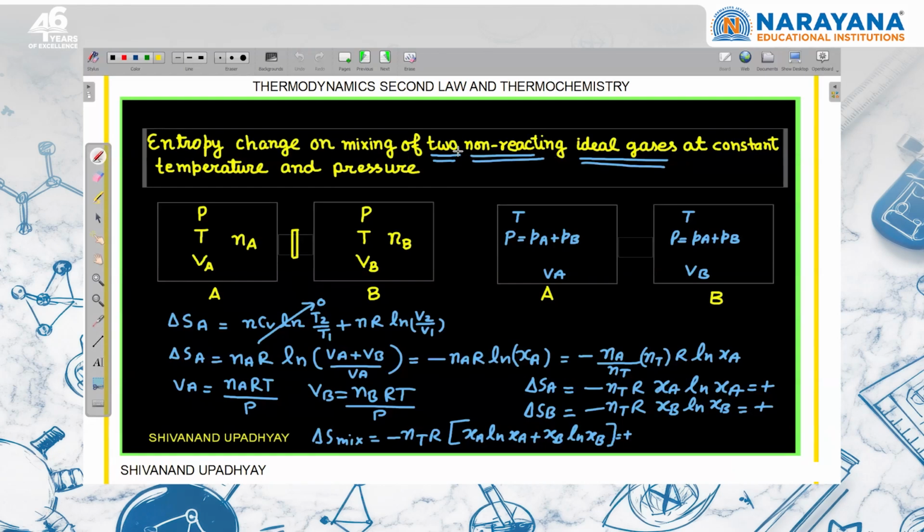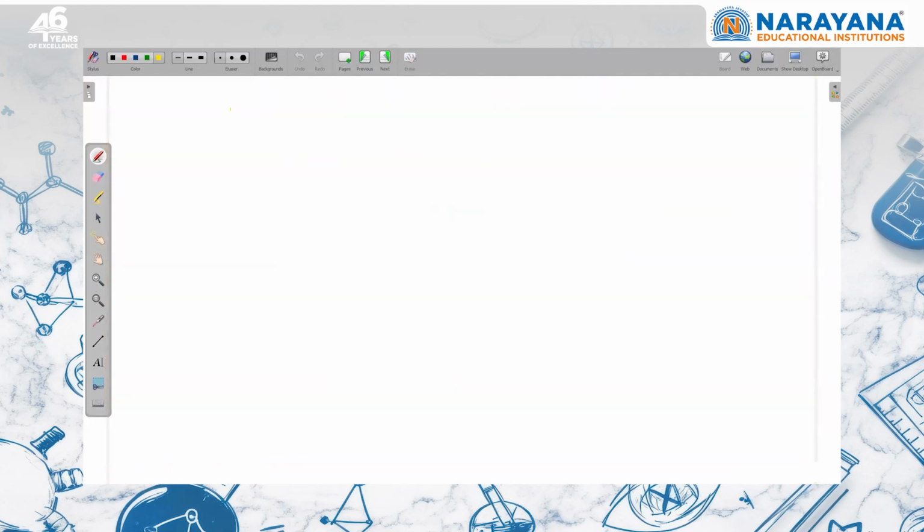Entropy change on mixing of two non-reacting ideal gases at constant temperature and pressure. This is a very common question, right? Now it has different cases, we have to discuss them. So first we should understand what we are talking about here. Suppose we have mixing of two ideal gases. They are two different gases. We are talking about two different gases.